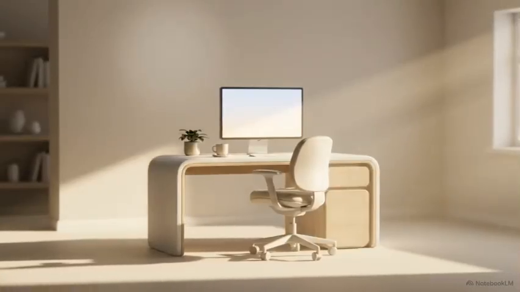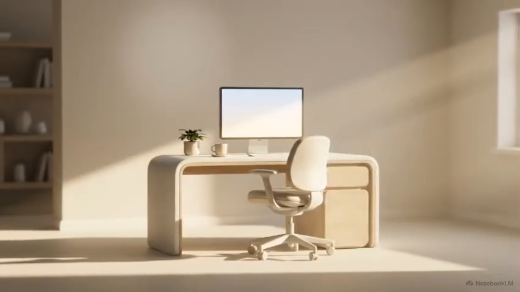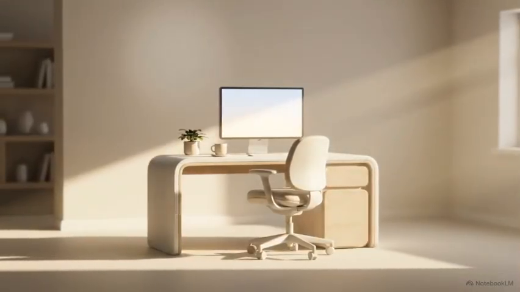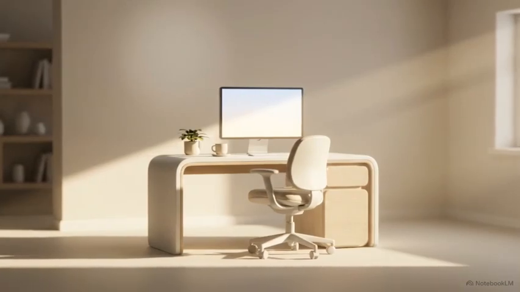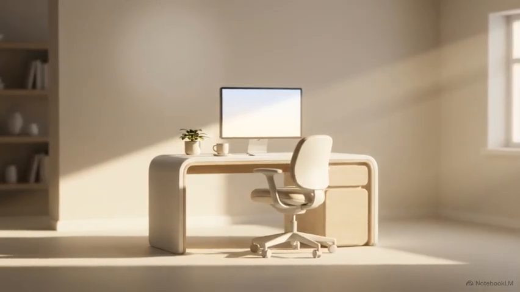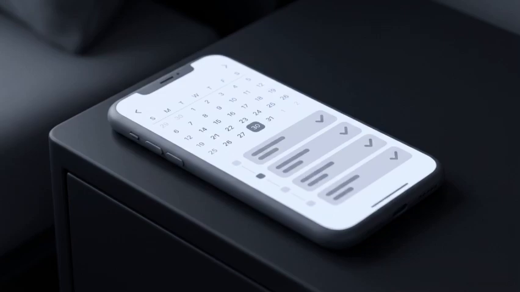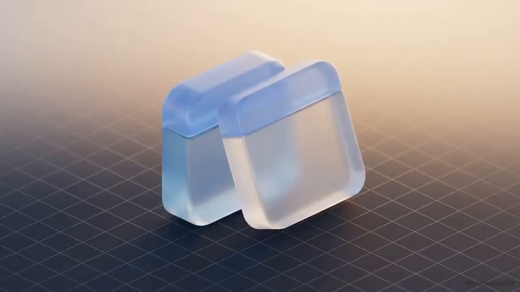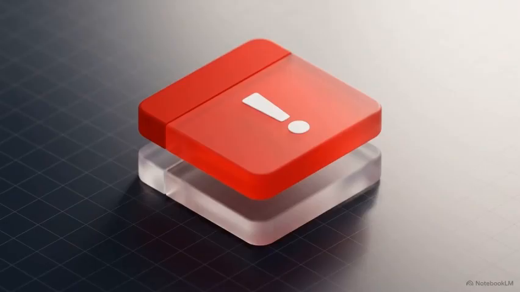Imagine starting your day, walking into your office, and realizing your entire morning administrative workload is already finished. You haven't even touched a keyboard. While you were asleep, your AI reviewed your meeting agenda, drafted the necessary follow-up emails, booked an open conference room, and caught a scheduling conflict for tomorrow afternoon.